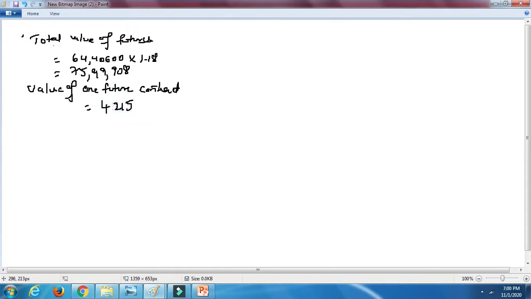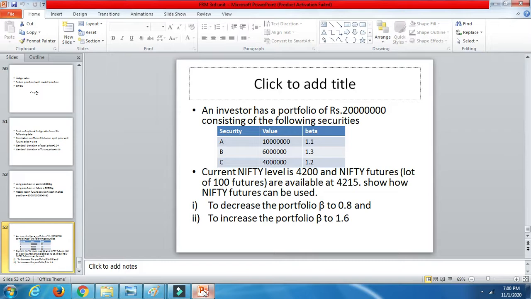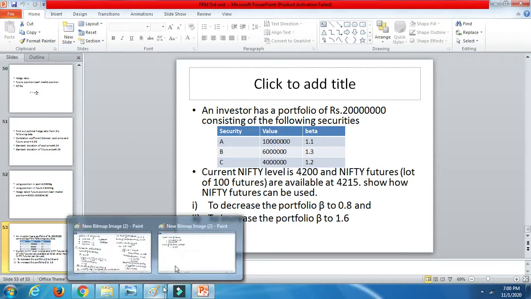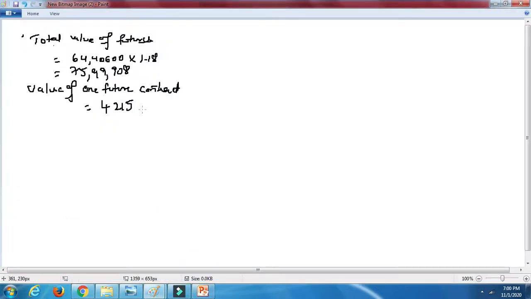4215 is nothing but what he has given in the question. Let me show you that. 4215 is nothing but the available futures. So you need to calculate the value of the portfolio with the available futures also. 4215 into 100, it will come to 4,21,500.